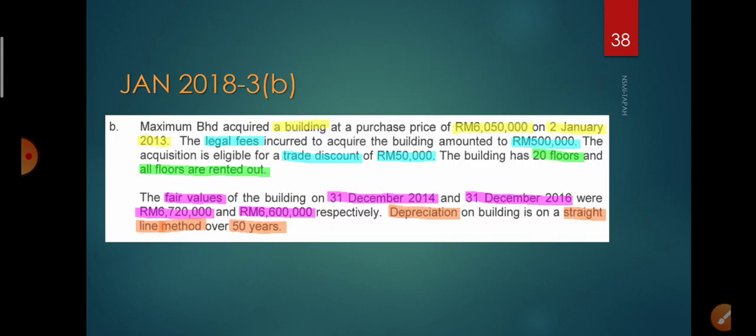B. Maximum Berhad acquired a building at a purchase price of 6.05 million on 2nd of January 2013. The legal fees incurred to acquire the building amounted to 500,000. The acquisition is eligible for a trade discount of 50,000. The building has 20 floors and all floors are rented out. The fair values of the building on 31st December 2014 and 31st December 2016 are 6.72 million and 6.6 million. Depreciation on building is on straight line method over 50 years.